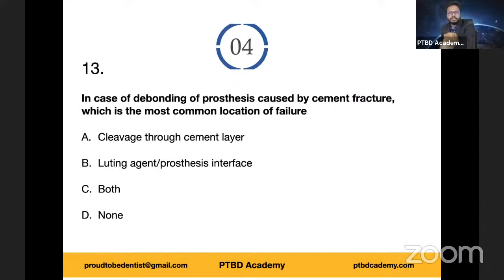Very good. Now let's move on to the final, almost coming to an end. 13th question. I'm starting the timer now. In case of debonding of prosthesis caused by cement fracture, which is the most common location of failure? Cleavage through the cement layer, or fracture at the interface of luting agent and prosthesis, or is it both, or is it none? Which one do you think is the more appropriate answer? You have 35 seconds more.